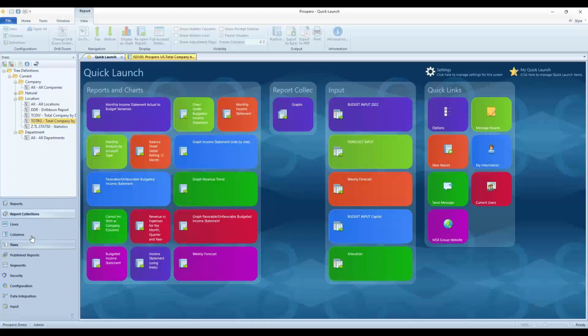On the right-hand side, there's plenty of other buttons on the left-hand side, but those are just ones I want to mention to get us started here.